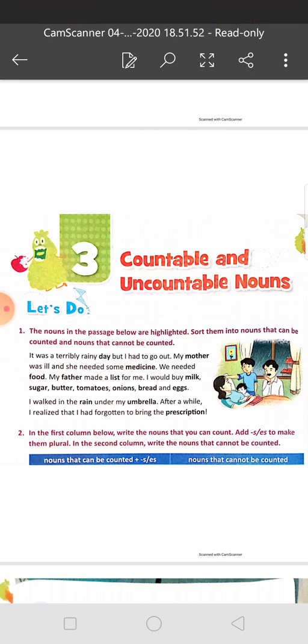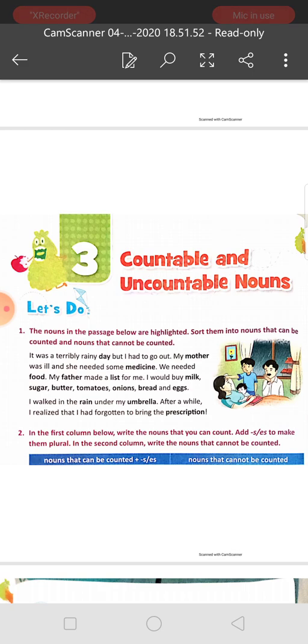For example, if I say a leaf is falling under the tree, we can count that leaf. But if we say that there are many leaves on the trees, leaves will be uncountable when those are on the trees, because at that time we cannot count. A tree has lots of leaves, so we cannot count at that time.